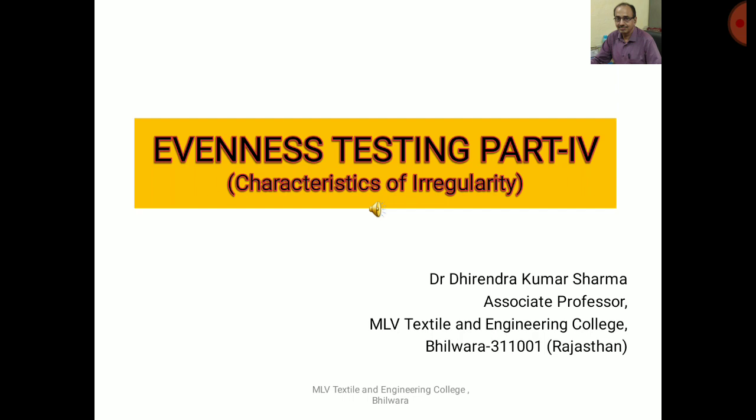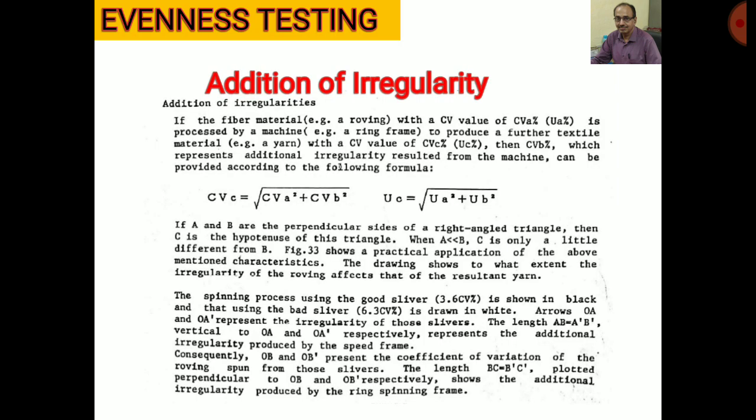Today we will discuss the various characteristics of the irregularity. Irregularity means, with U percent or CV percent, which are a measure of irregularities, the characteristics of these irregularities. Addition of irregularities. This is very important.